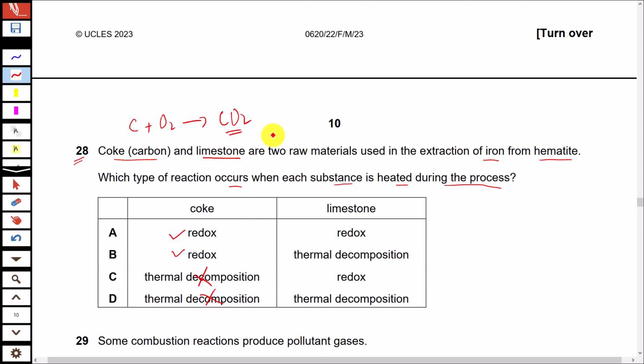Now talk about limestone. Limestone is calcium carbonate and calcium carbonate is heated to produce calcium oxide and carbon dioxide. You see, this substance is breaking, so it means it is decomposition, and we are decomposing this by the use of heat, so it is thermal decomposition, not a redox reaction. Option B is correct.